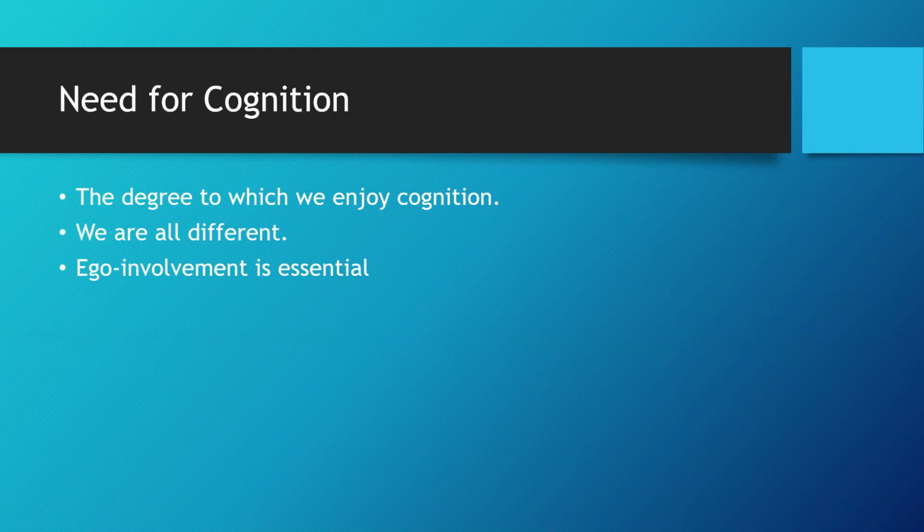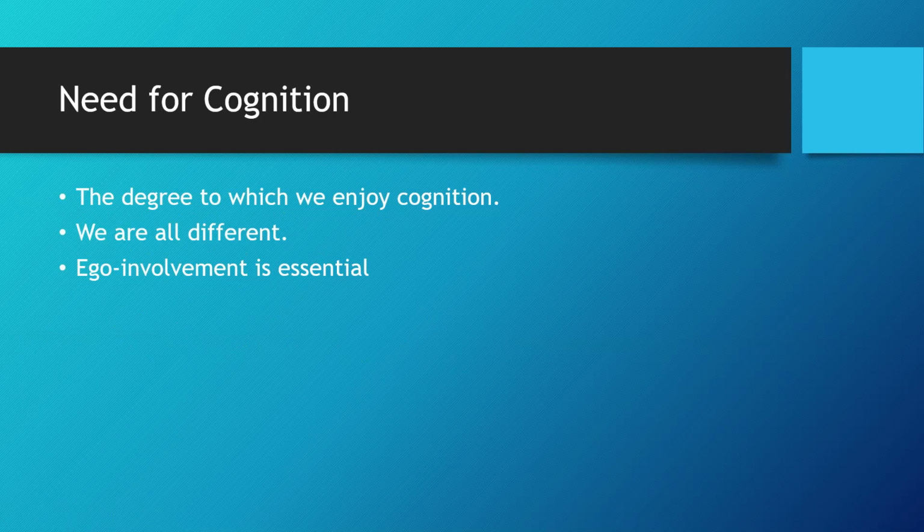And also ego involvement, like who we are at the core of our person, is essential. Personally, and I think you've probably gathered this, politics and how it works is something I'm really motivated by. I'm not all that motivated by celebrity news. Every once in a while I'll see some celebrity news break because it pops up somewhere, and I'll text my wife about it because I know she's more into celebrity news than I am. And usually she'll go, yeah, I saw that two days ago. And I'll go, well, I tried.